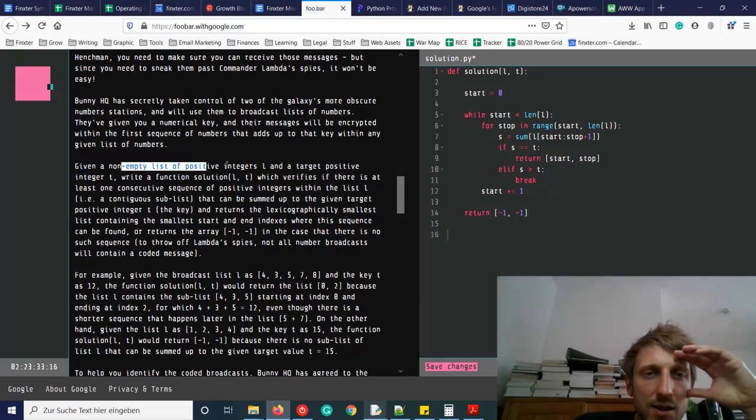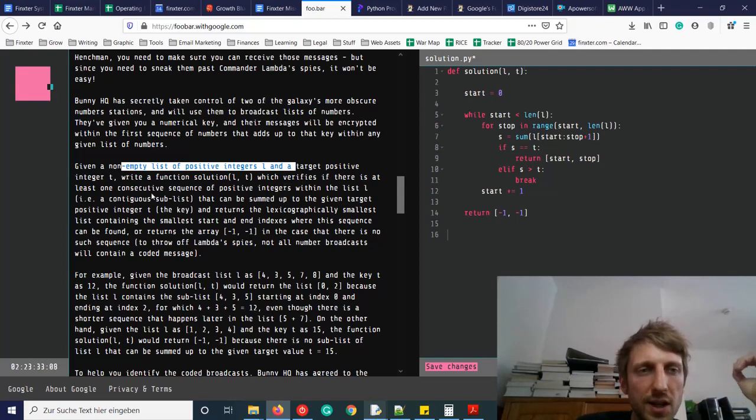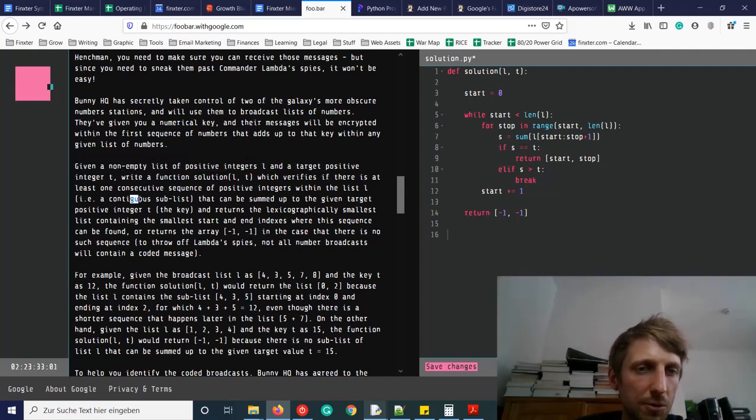Given a non-empty list of positive integers L and a target positive integer T, write a function solution(L, T) which verifies if there is at least one consecutive sequence of positive integers within the list L. That means a contiguous sublist, which we have. We have a slice with step size 1, so it's a contiguous sublist, and that can be summed up.